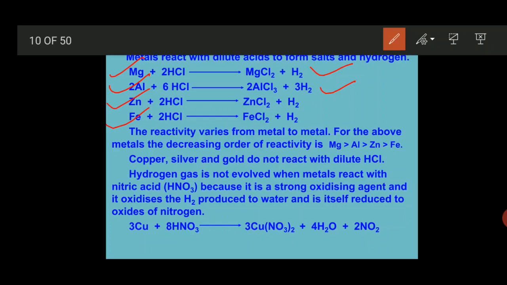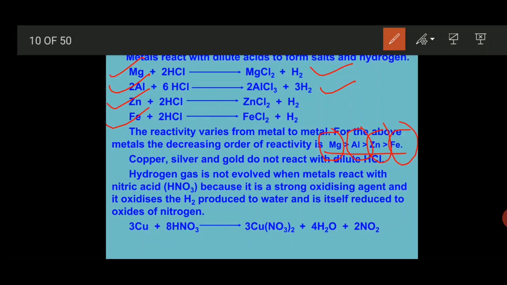Magnesium is highly reactive, then aluminium, then zinc, and the least reactive is iron. They are arranged in decreasing order: magnesium is more reactive than aluminium, aluminium is more reactive than zinc, and zinc is more reactive than iron.